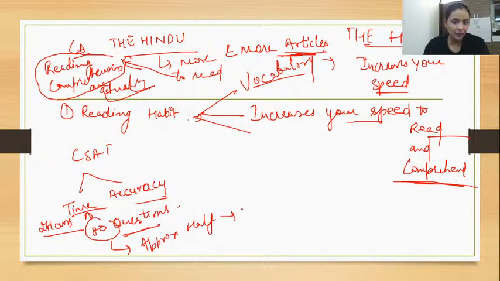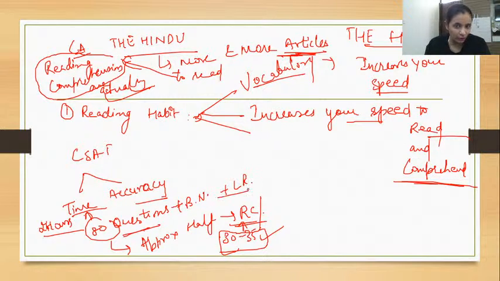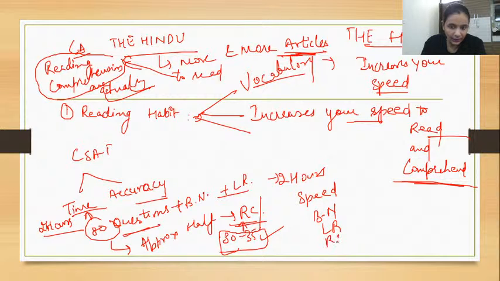Am I clear? Hi Shreya. Do you guys agree with this? Now, if not 40, let us take 30 to 35 questions from RC. So you can understand easily that there are 30 to 35 questions to solve, and apart from that you have basic numeracy and logical reasoning to solve, with only 2 hours in total. Clear? So how do you do that? You need to increase your speed, whether you talk about basic numeracy, LR or RC. Am I right?